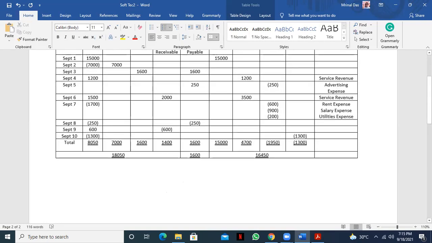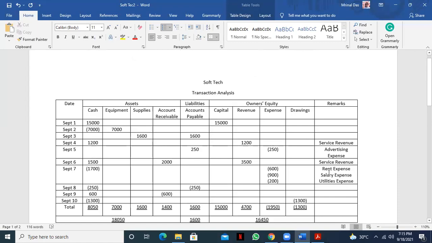The next expense is what? Rent expense, you see. That's why we write the remarks column, because you don't need to check the question again. We are just writing it from the remarks column. That's why I write the account name in the remarks column.